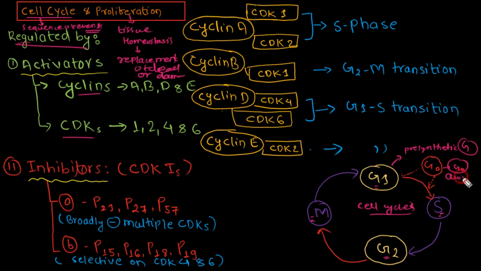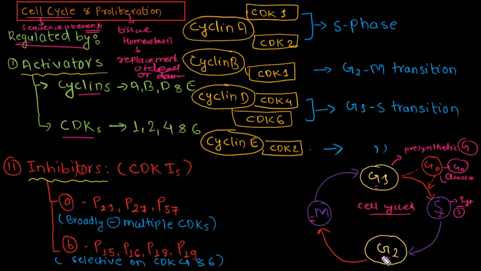Quiescent cells do not grow further. For any kind of damage or checking, the cell enters this state where the cycle gets sufficient time to repair the damage that has occurred while replicating or during cell division. After this, G1 progresses to the synthetic phase, which is called the S phase, and here DNA synthesis will occur.